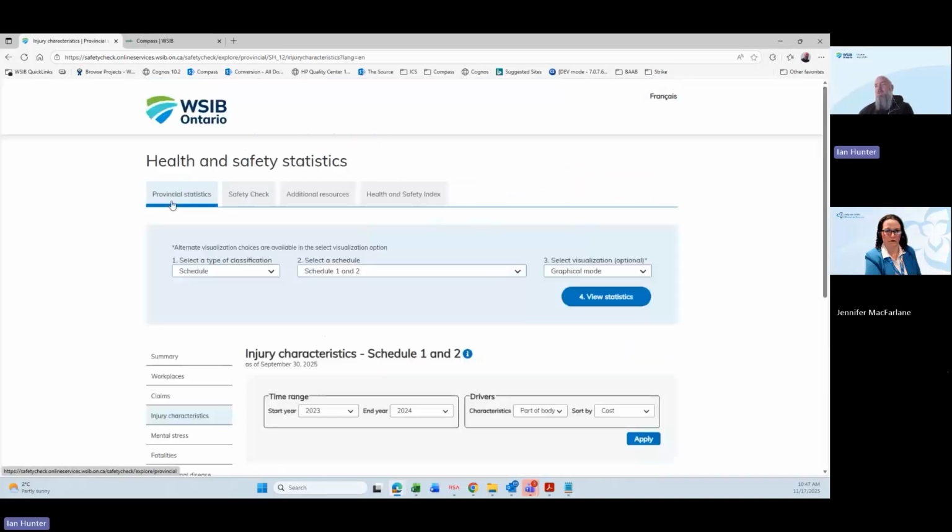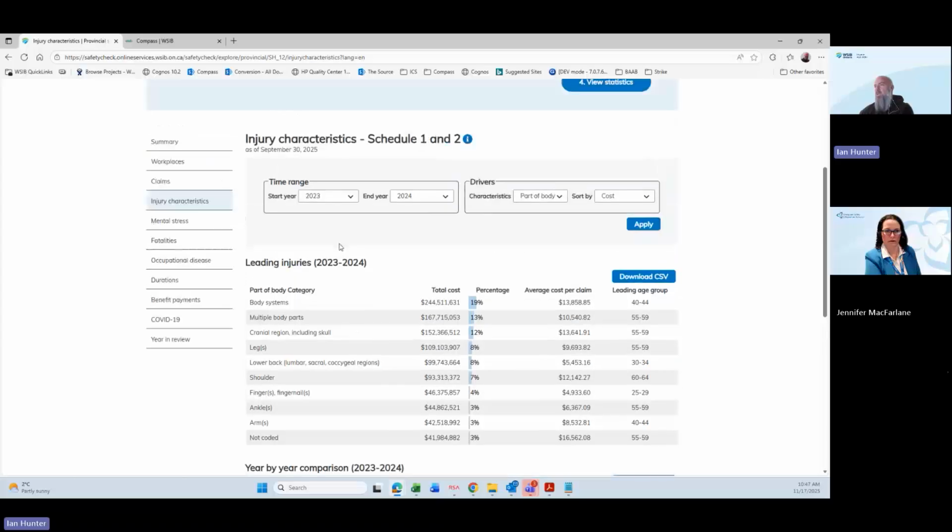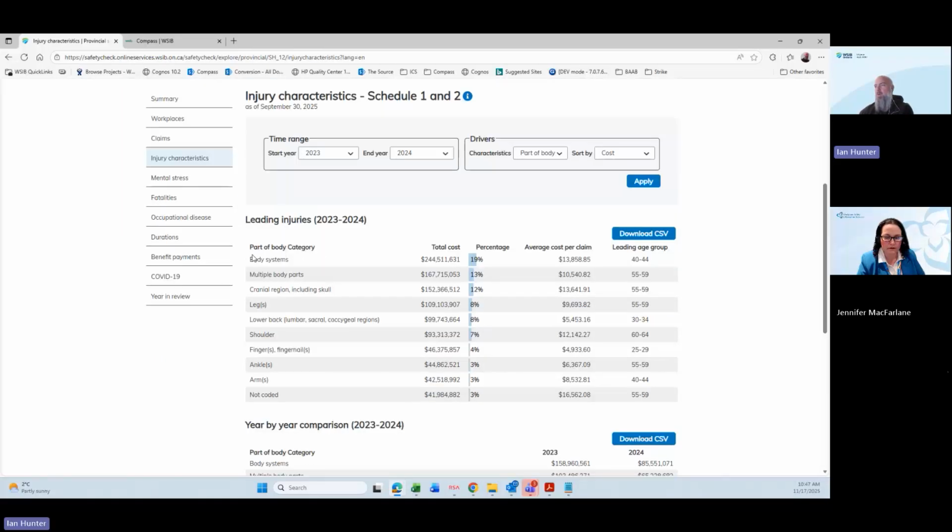We have our injury characteristics. So here you can actually interact with some of this information. So right now we default it for 2023 and 2024. So we got 2 full years. Right now it's coming up by, say, part of body. And we're looking at the cost. So here we're looking at the categories for each part of body that is costing the most throughout WSIB.